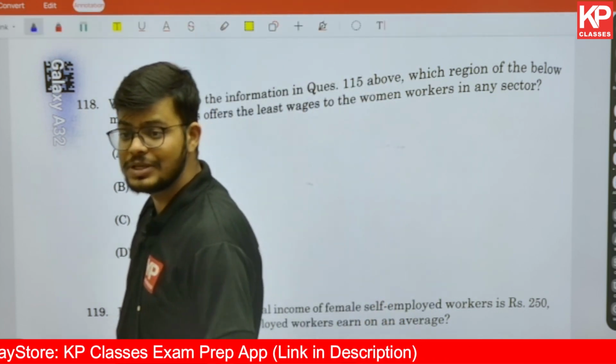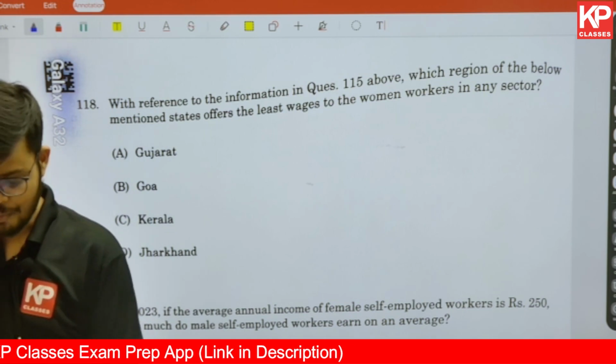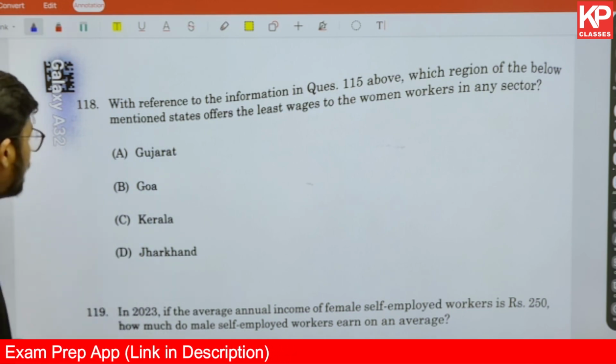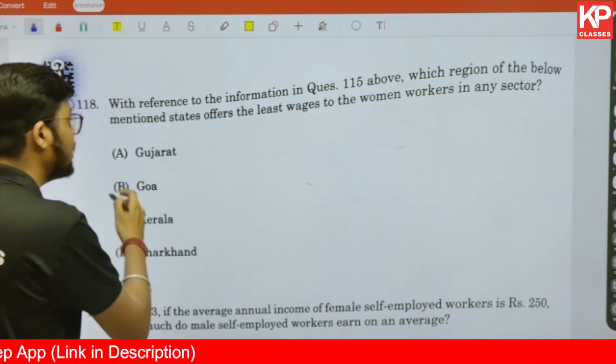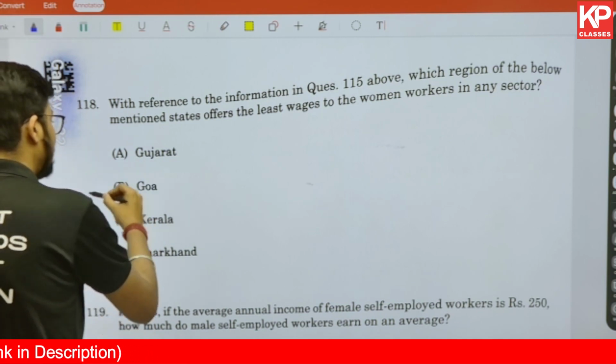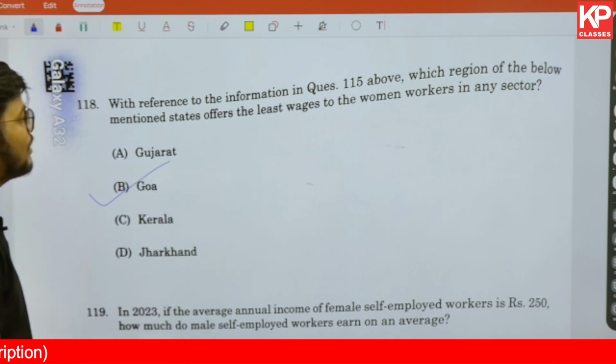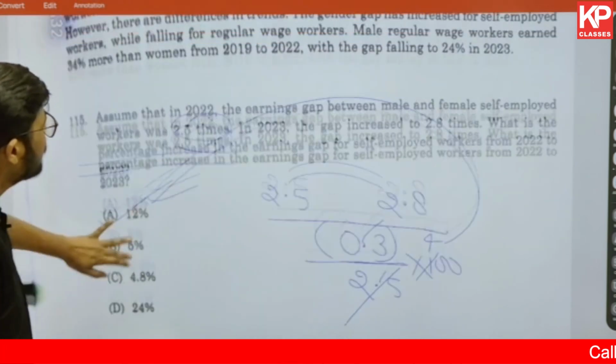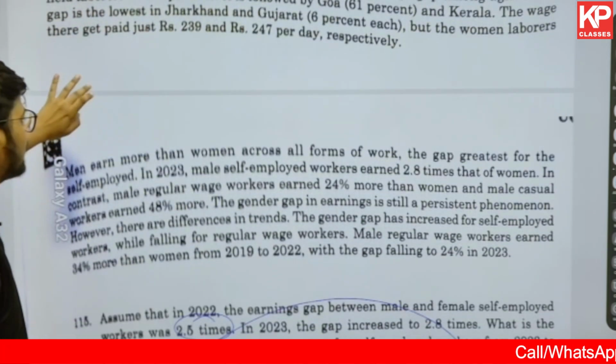Now this is again based on your observation. Once you read the passage, you'll easily get the answer: Goa is the state offering the lowest wages to women workers in any sector. Now that data is already given here.